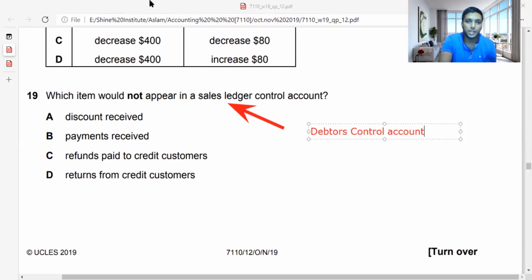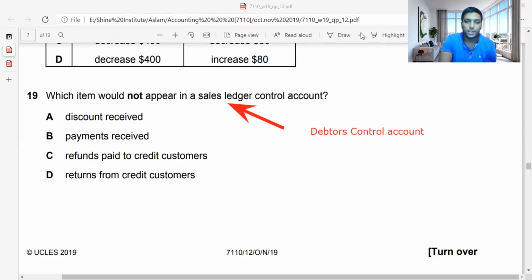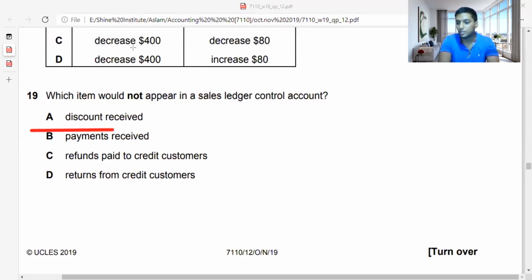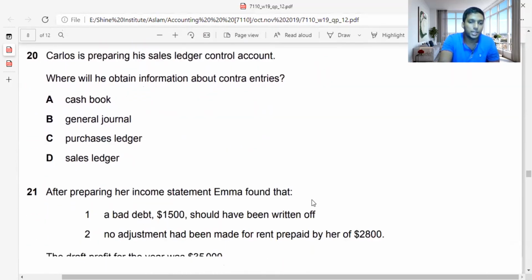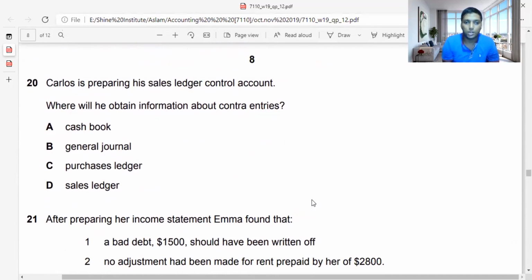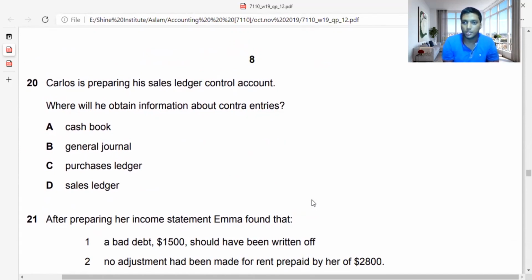So with that understanding, we are moving on to the next question. The answer for this is actually A. We have found A as the answer. With that knowledge, we are done with the 19th MCQ. The 20th MCQ says that Carlos is preparing a sales ledger control account. Where will he obtain information about contra entries?